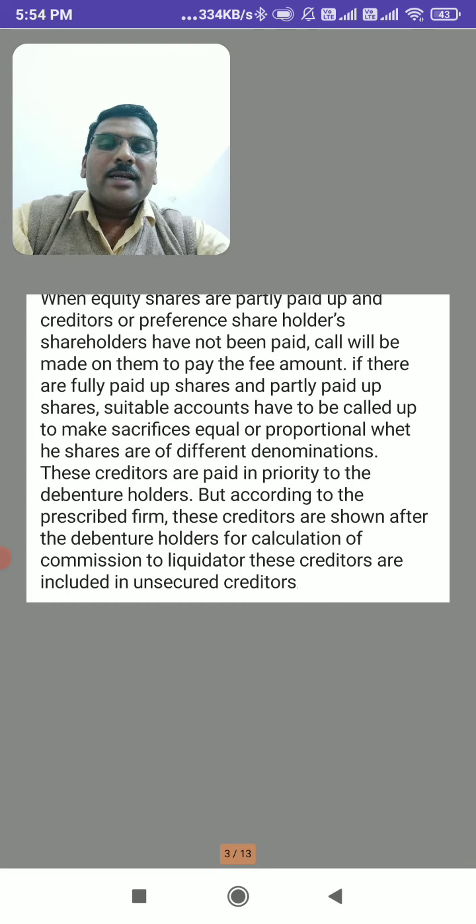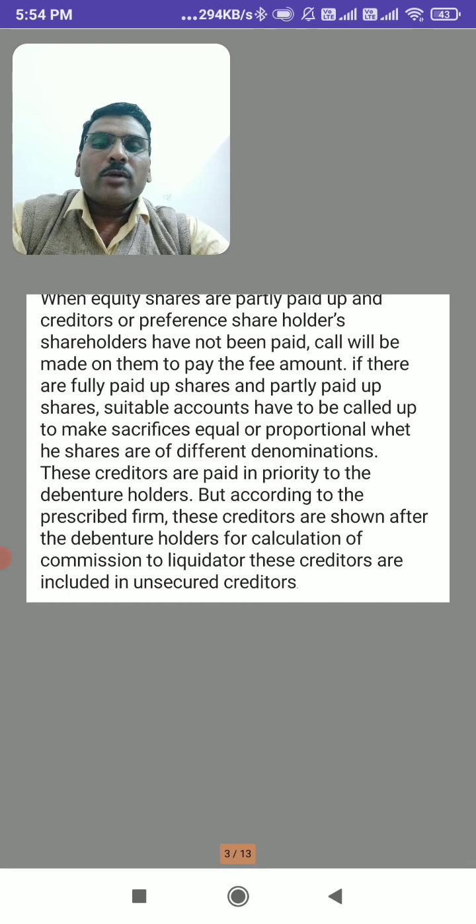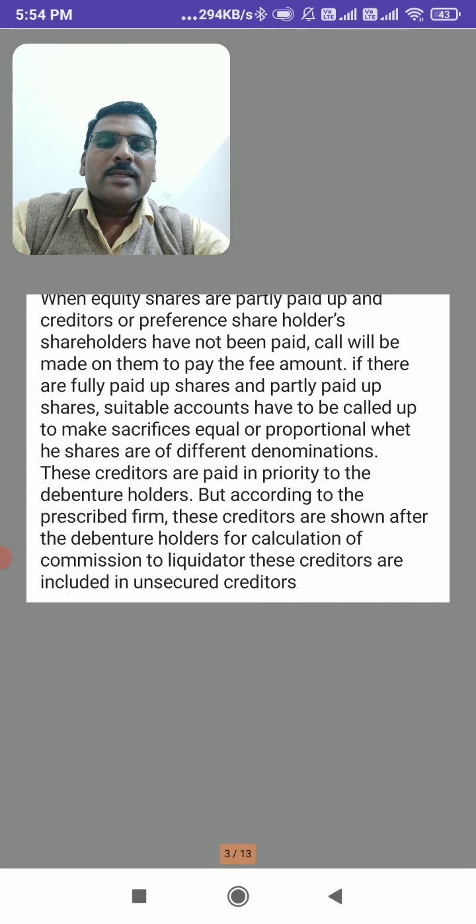These creditors are paid prior to the debenture holders, but according to the prescribed form, the creditors are shown after the debenture holders. For calculation of commission to the liquidator, these creditors are included in unsecured creditors.